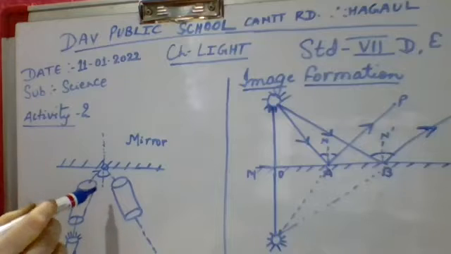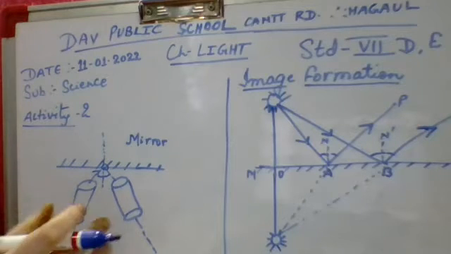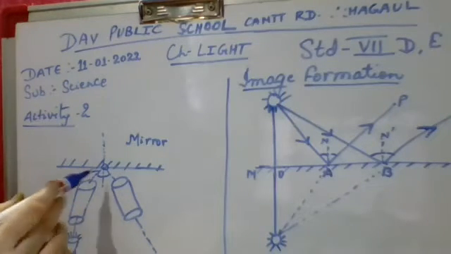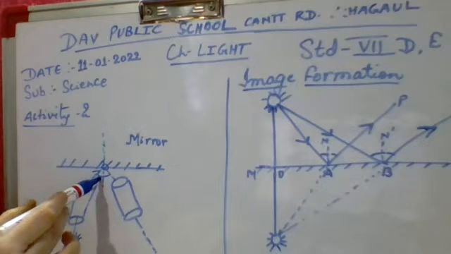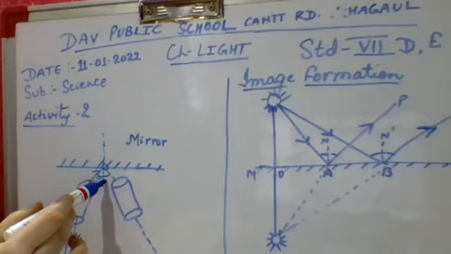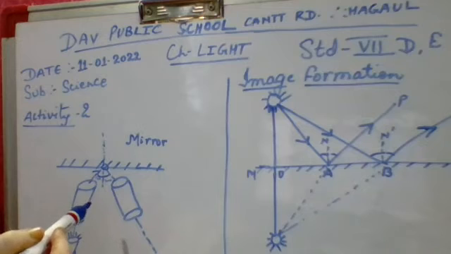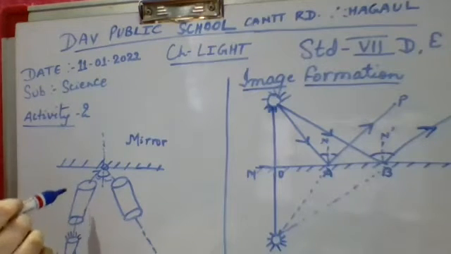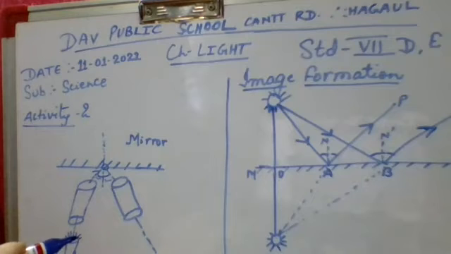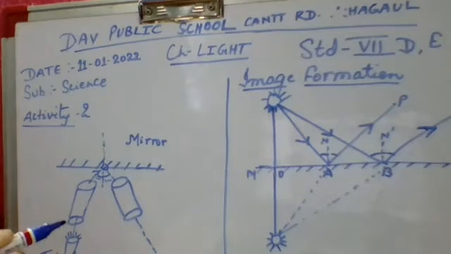When you obtain the diagram of this, you will see that the angle of incidence is equal to the angle of reflection, because law 1 is that the angle of incidence and the angle of reflection are equal to each other.